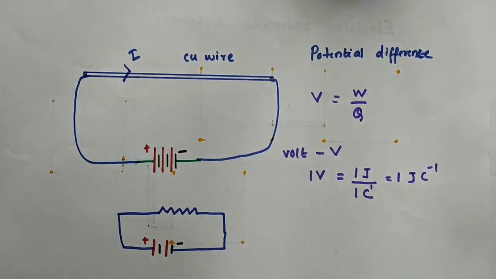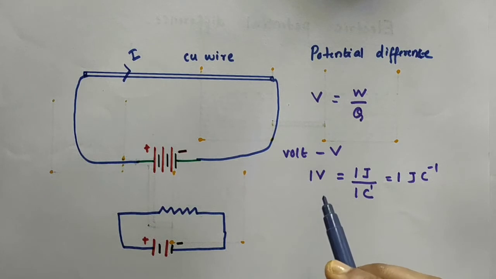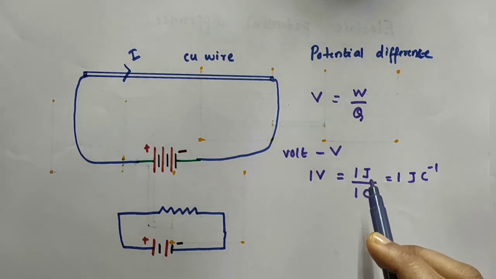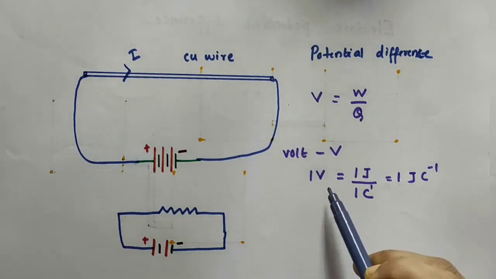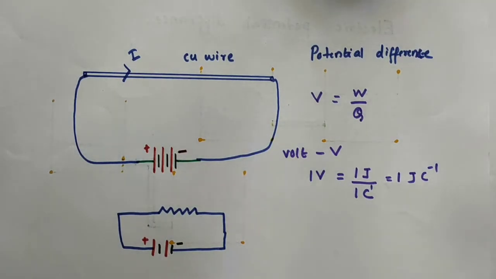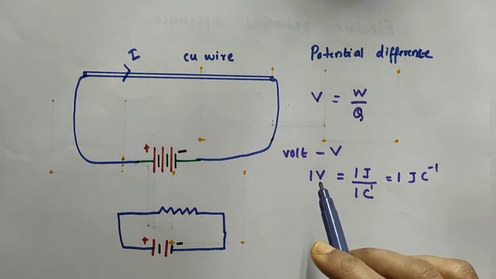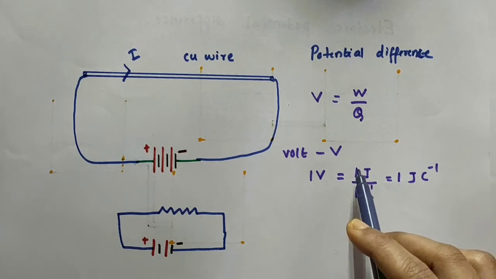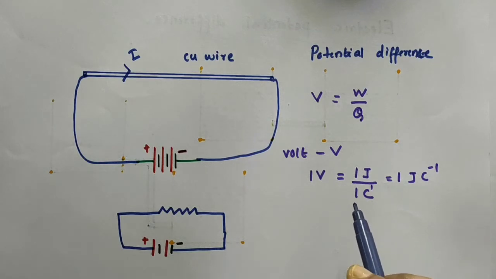Using this expression, we can say that 1 volt is the potential difference between two points in a conductor when 1 joule of work is done to move a charge of 1 coulomb from one point to the other.